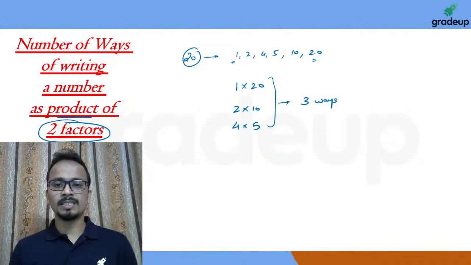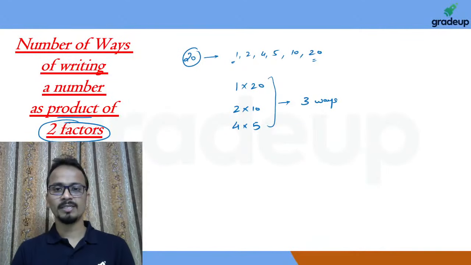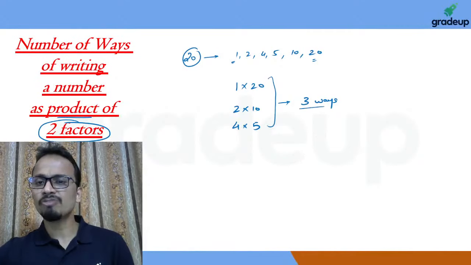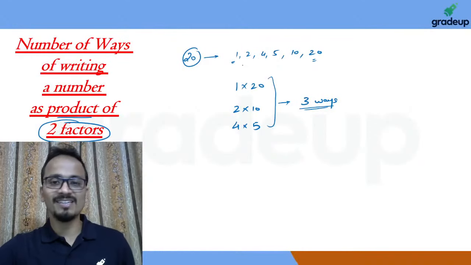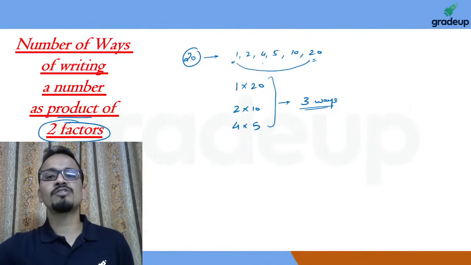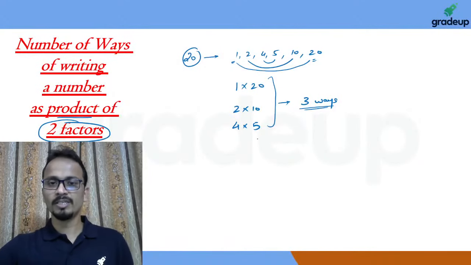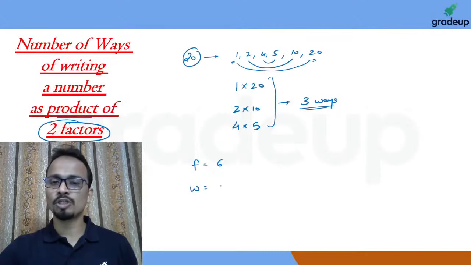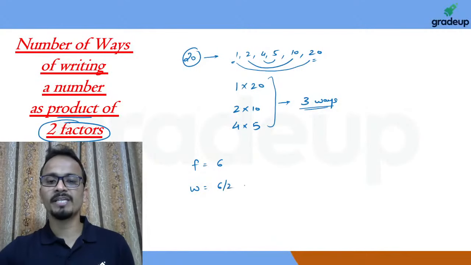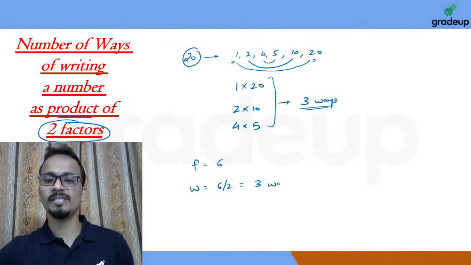Okay, in which I can write 20 as the product of two numbers. Now how did I get these 3 ways? This is just the application of one of the things that we have seen earlier. I have multiplied first and last factor, second and second last factor, third and third last factor. So if the number of factors is 6, then the number of ways of writing this particular number as the product of two factors will be 6 divided by 2, that is 3 ways.